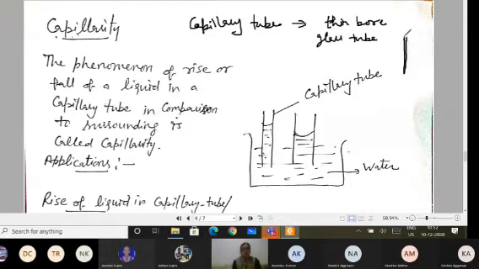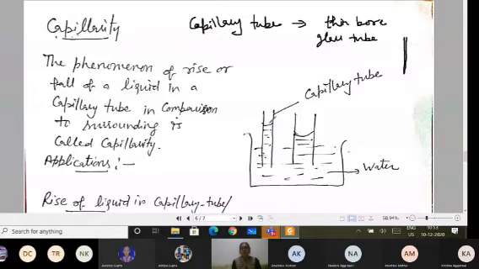And the nib of the pen, when I am writing with the pen, from where the ink is coming out, that much thin it is. Everybody has observed it when you write. You can see that from the thin nib the ink is coming out through a very thin bore. So that thin bore tube is known as the capillary tube. In the lab, when we work with the capillary tube, we take one made of glass. But in day-to-day life, you are able to observe capillaries of different materials.